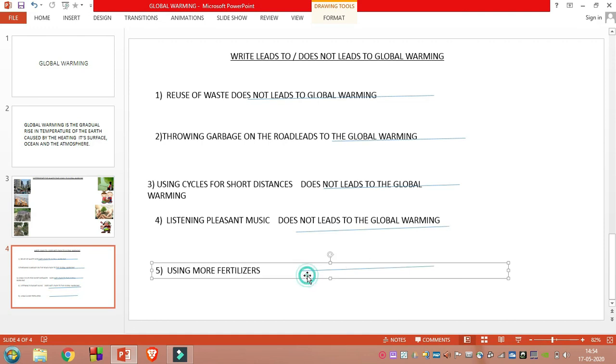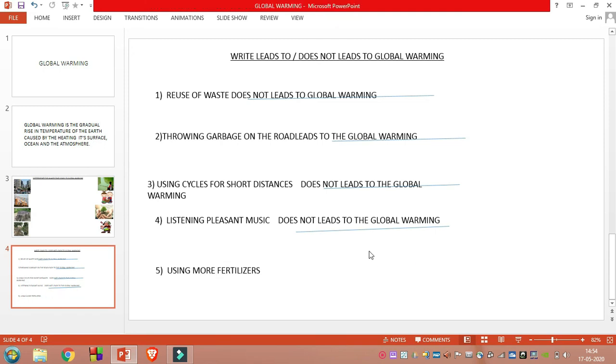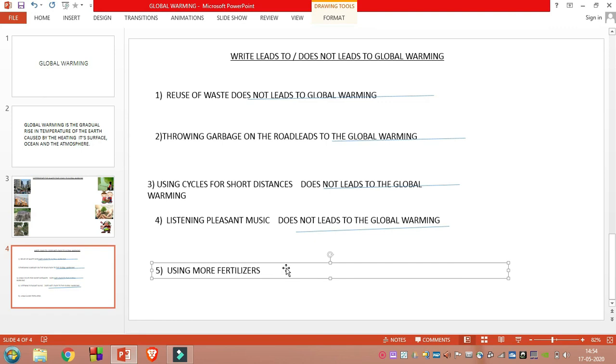Okay, so now we have to write leads to global warming. Okay, so we have to maintain cleanliness in nature so it does not lead to global warming.